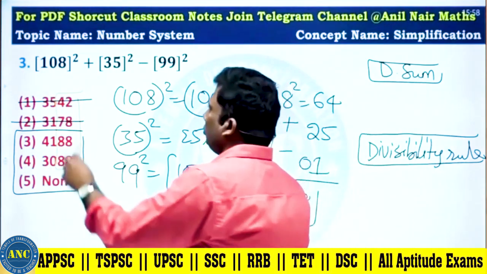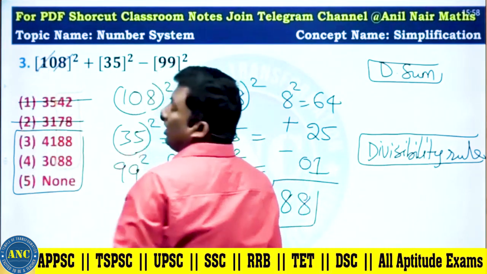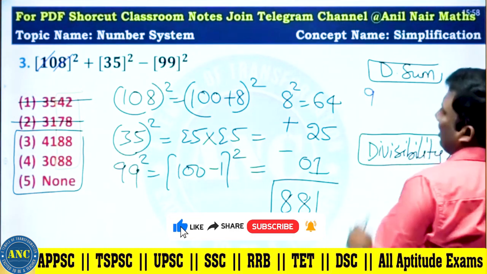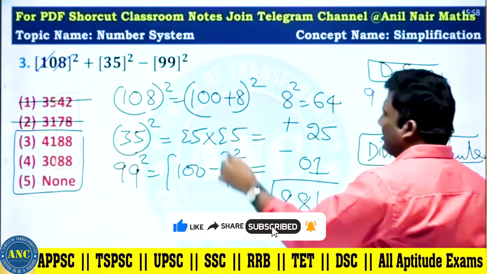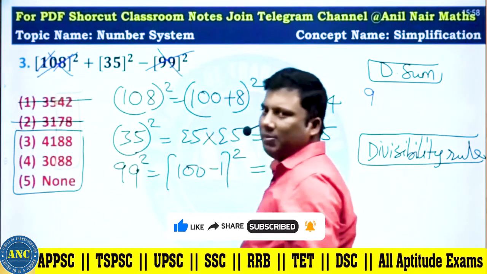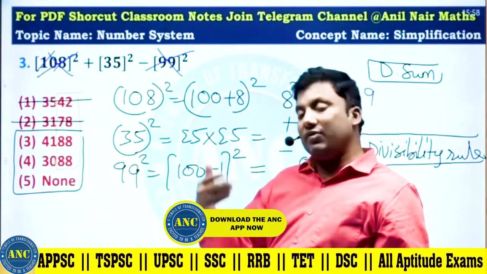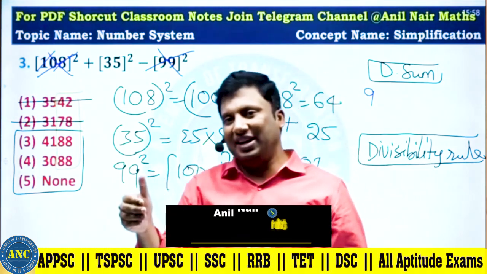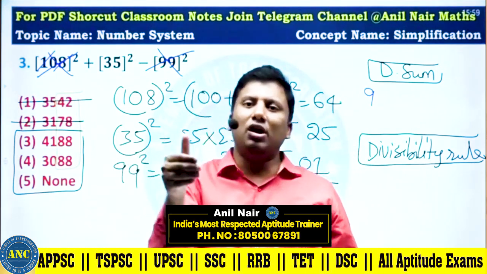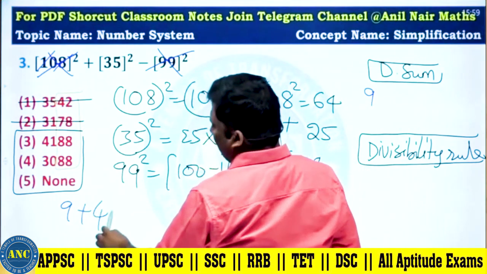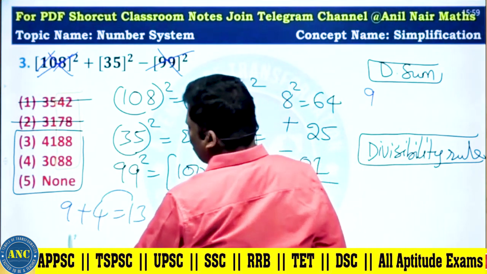1 plus 8, 9. 9 square, 81. 8 plus 1, 9. The answer's digital sum is 9. Wherever 9 is there, just eliminate it. 9 plus any number, the digital sum is equivalent to the number. 9 plus 4 is 13, and the digital sum of 13 is 4. 9 plus any number, the digital sum will not change.